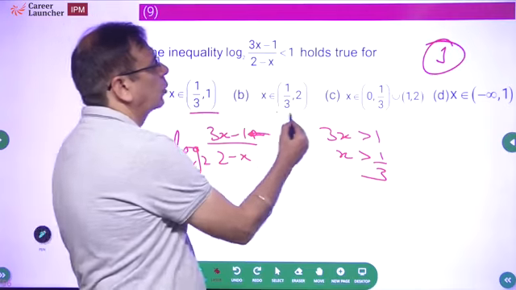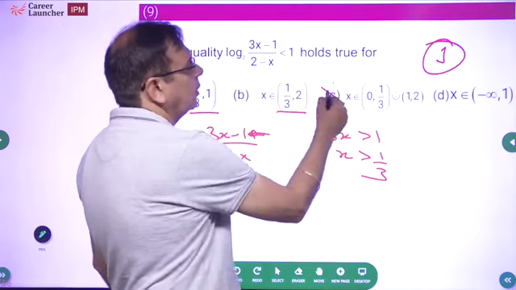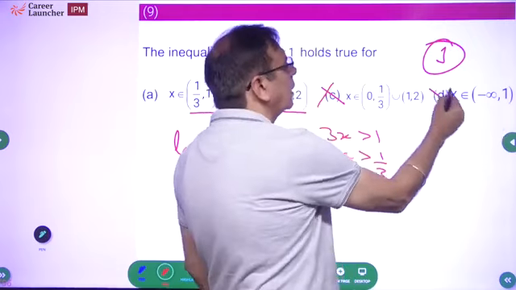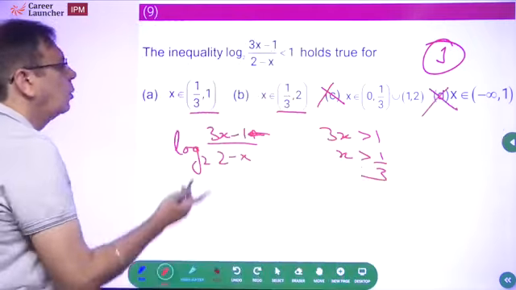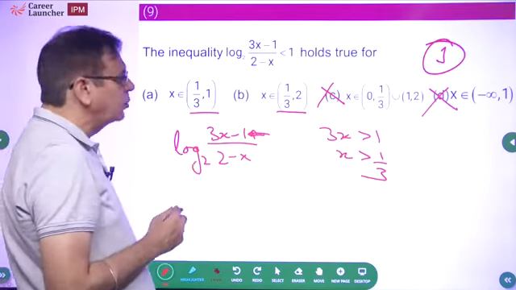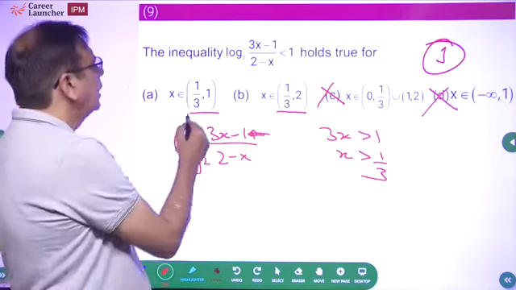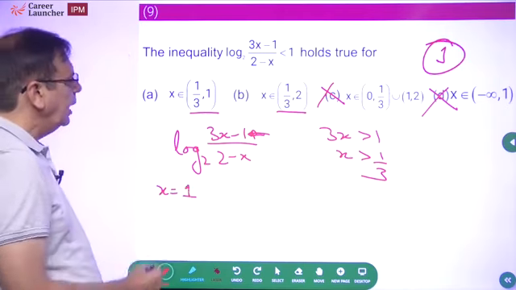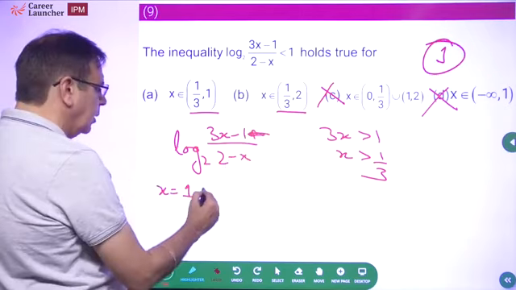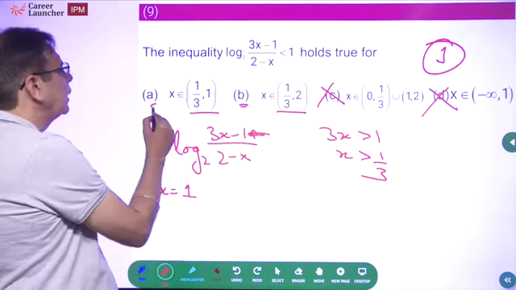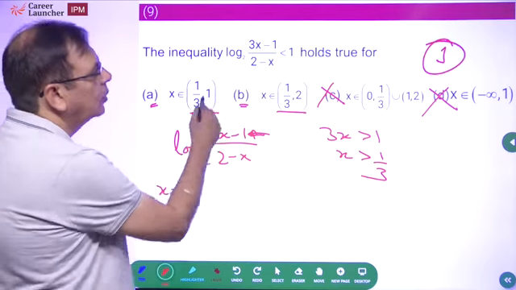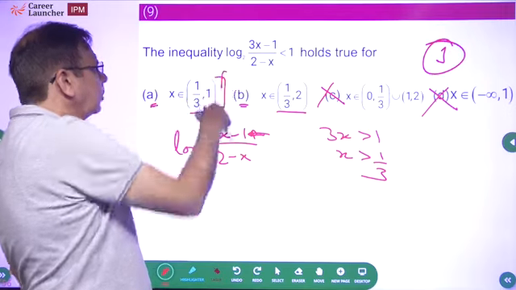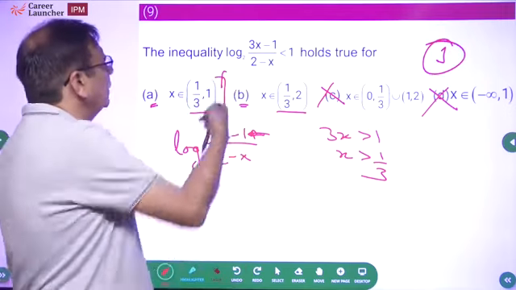This says x less than 1 by 3, minus infinity. That means x can be less than 1 by 3. Wrong choice. We have got two choices left with us. What do you do next? Take another value of x from the choices. Let me take x equal to 1. X equal to 1 is present in choice B. It is not in choice A. Remember, this is not a closed bracket. So x equal to 1 is not present in choice A. It is present in choice B.